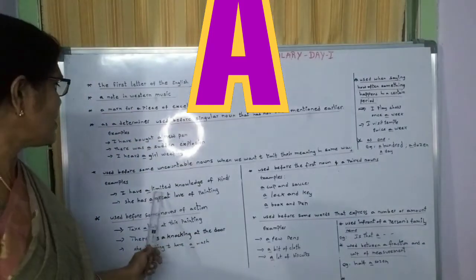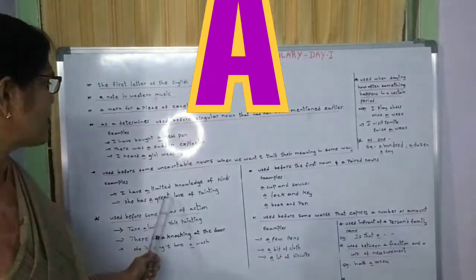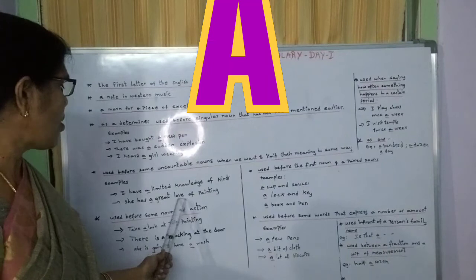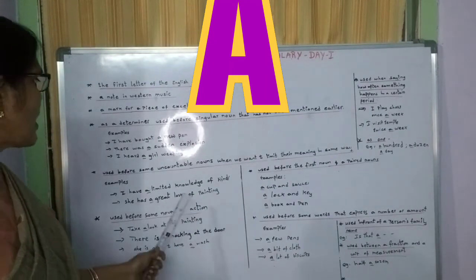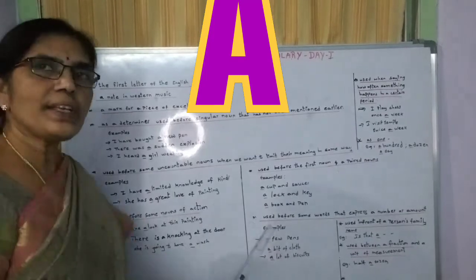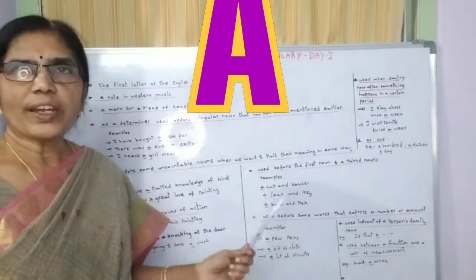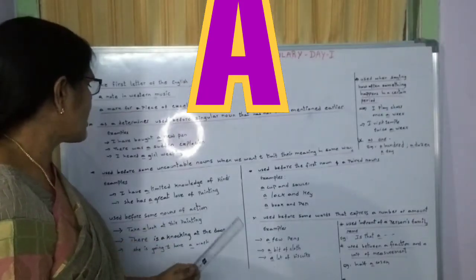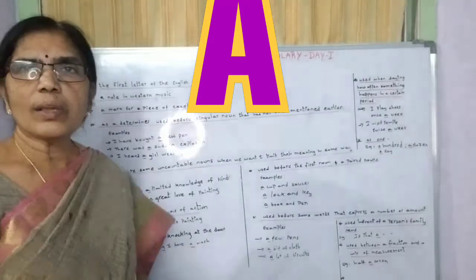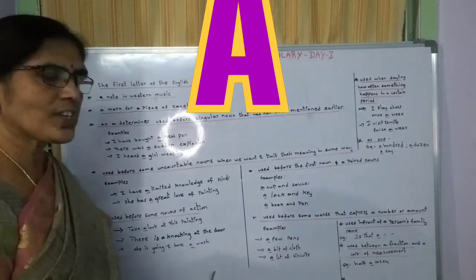A great love of. Here see the adjective. Limited knowledge: limited is an adjective. The same here: a great love. Knowledge is uncountable, love is uncountable. So before these uncountable nouns, we use it. Next, used before some nouns of action.